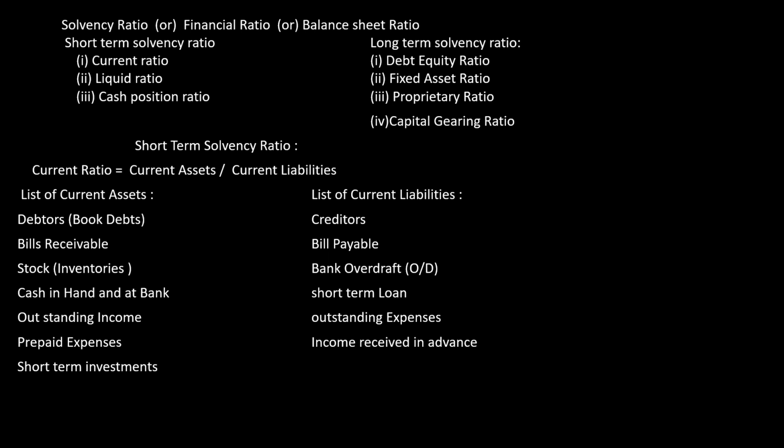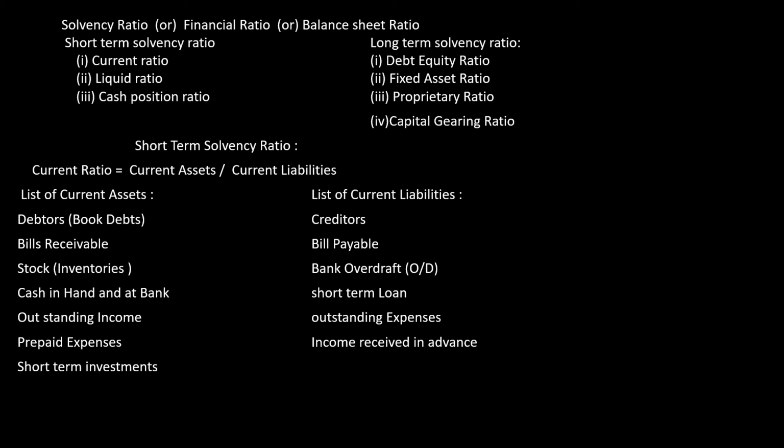They gave you the list here: debtors, another word for that is book debts, bills receivable, stock, another name for that is inventory, cash in hand, cash at bank, outstanding income, prepaid expenses, short-term investments. These are your list of current assets. The same way, the list of current liabilities is also given there: creditors, bills payable, bank overdraft, short-term loan, outstanding expenses, and income received in advance. So these are your list of current assets and current liabilities.